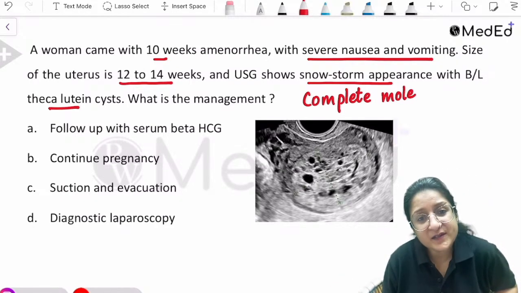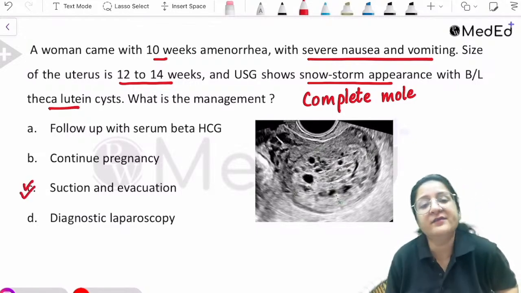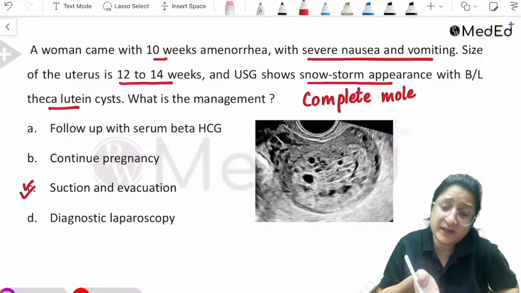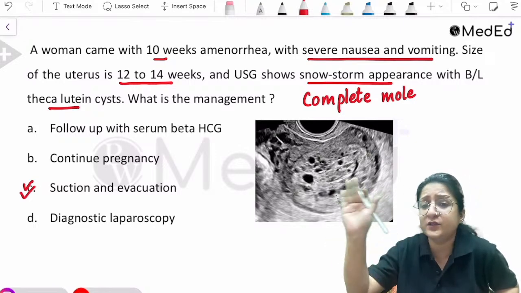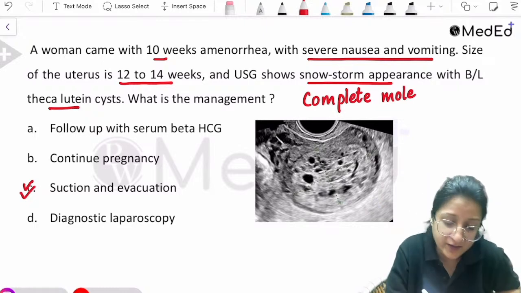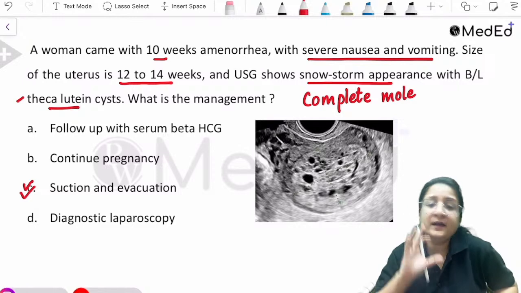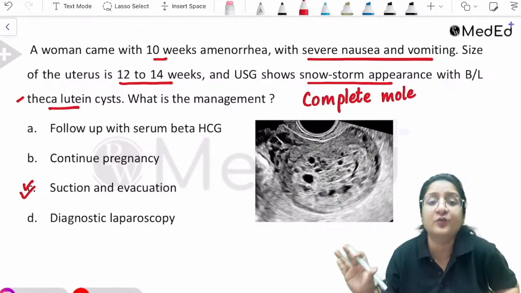So what is the management they're asking you? Very good, Jitendra. Management is suction and evacuation. Very good. No medical management. In the options, they could have given you misoprostol, this and that. No medical management, no oxytocin, nothing. Suction and evacuation. Even if there are bilateral theca lutein cysts, no problem. These cysts regress on their own after the molar pregnancy is evacuated.